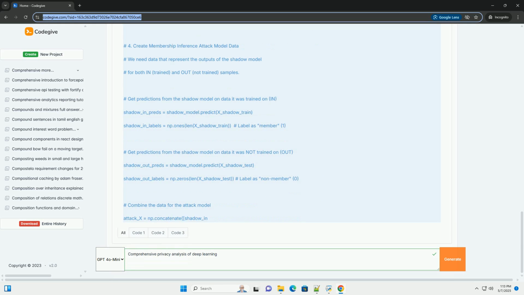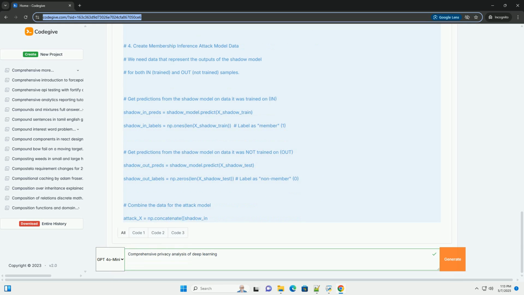4. Other privacy enhancing techniques. 1. Federated learning. Core idea: train a model collaboratively across multiple devices, for example smartphones, without directly sharing the data. How it works: 1. Each device trains a local model on its own data. 2. The local model updates are sent to a central server. 3. The server aggregates the updates, for example by averaging, to create a global model. 4. The global model is then redistributed to the devices.